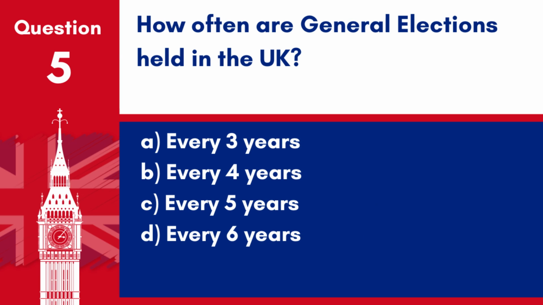Question 5. How often are general elections held in the UK? A. Every 3 years. B. Every 4 years. C. Every 5 years. D. Every 6 years.